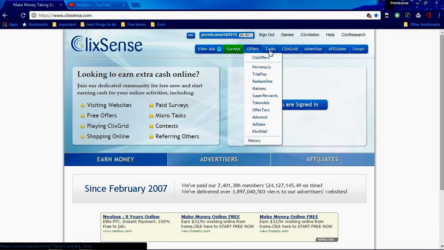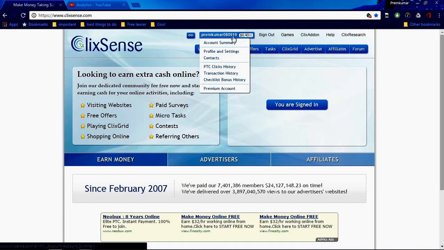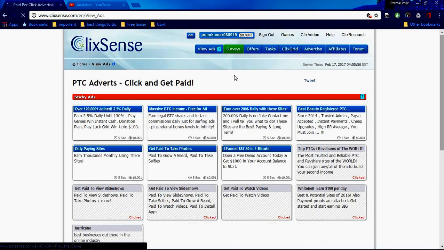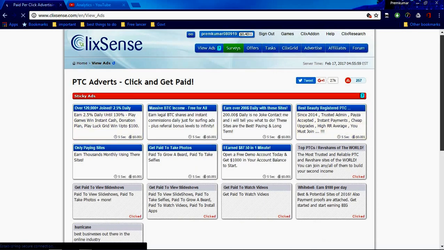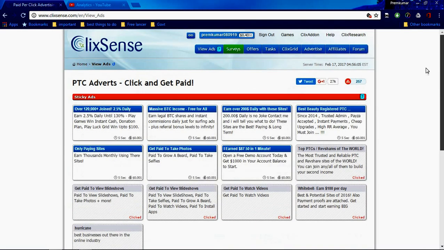Okay, and here also you need to create your own account, but I am using my account. I am already logged in, and you need to press view ads. For ClickSense, even with the ad blocker you can earn money. See, you can earn 10 paise from these regular ads, but there are no regular ads present.